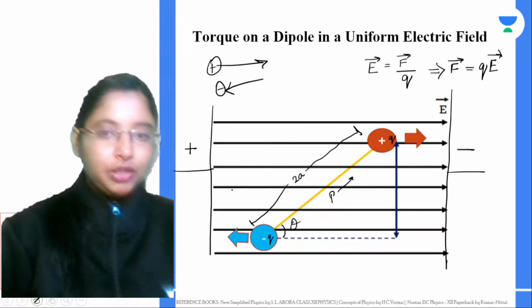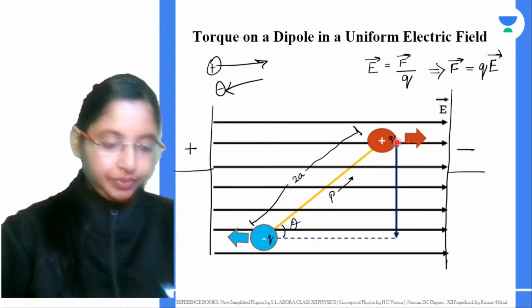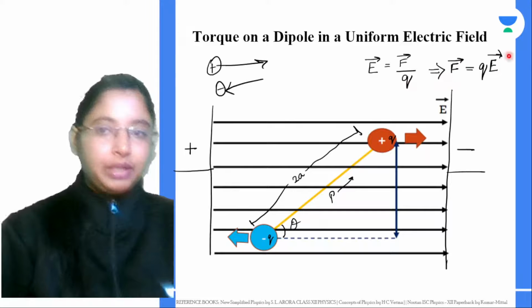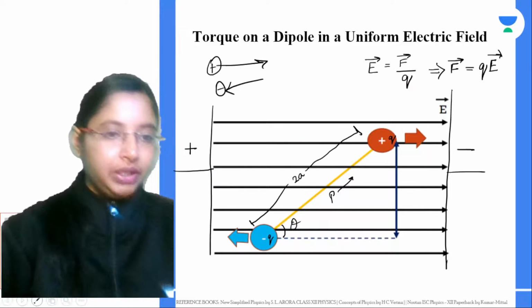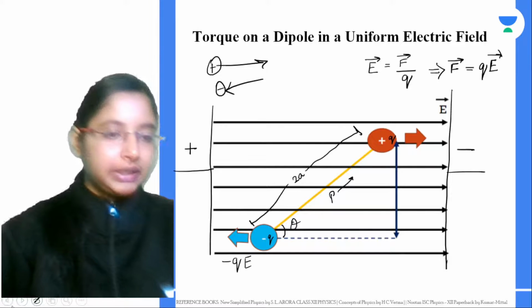This positive charge would be in this direction. Similarly, what will be the force experienced by this charge? The force experienced by this charge is again given by the same equation. In this case, it will be minus QE, the minus sign just indicating that it's a negative charge, and the plus sign indicating it is a positive charge.